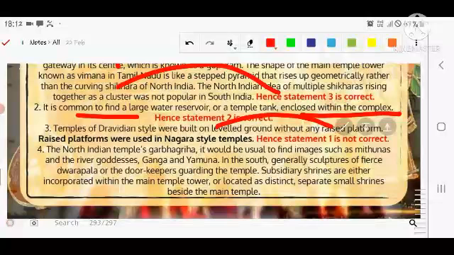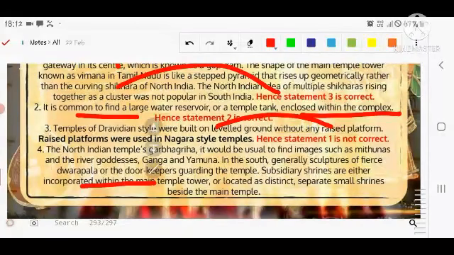The Northern Indian temple consists of the garbhagriha. It would be usual to find images such as the Mithuns, which are found basically in the North India region, and the river goddesses in the north or northwestern belt of India or the Gangetic Valley, you can say more precisely Ganga and Yamuna. In the south, generally, sculptures of Dwarpala or the doorkeeper guarding the temple are shown. Subsidiary shrines are either incorporated with the main temple tower or located as distinct separate small shrines beside the main temple. Let's see the next question.